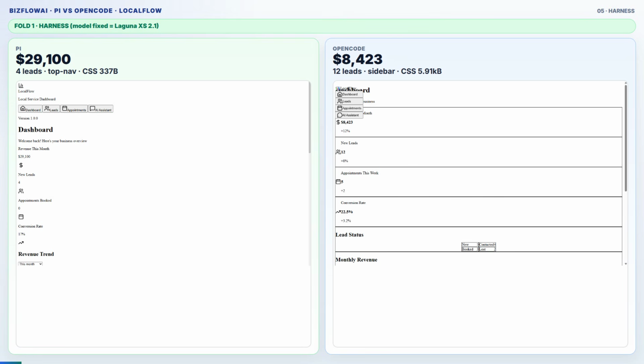Fold 1, the harness story. Hold the model constant. Laguna, on Pi, revenue 29,100. 4 leads, top navigation. CSS, 337 bytes, Tailwind not processed. Laguna on OpenCode, revenue 8,423. 12 leads, real sidebar. CSS, 5.91 kilobytes, best styling of all 4.